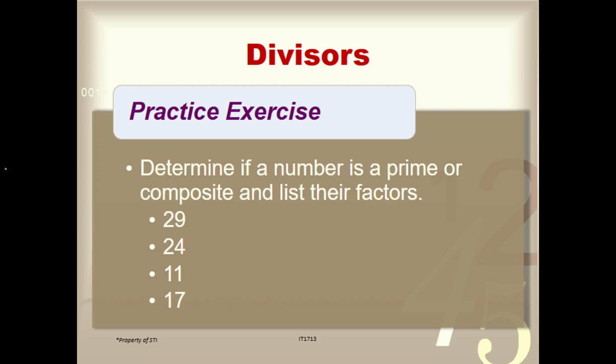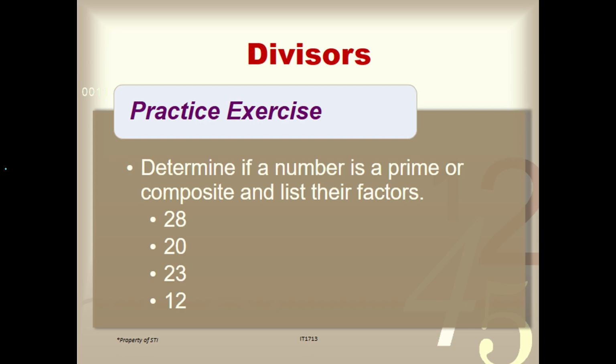So, take a screenshot of this and write your answer in a clean sheet of 1/2 crosswise. Pwedeng intermediate or pwede ding yellow paper. And submit it next meeting. So, this is the next item. 28, 20, 23, 12. Okay? So, yan siya. So, determine nyo if that number is a prime or a composite. Okay?